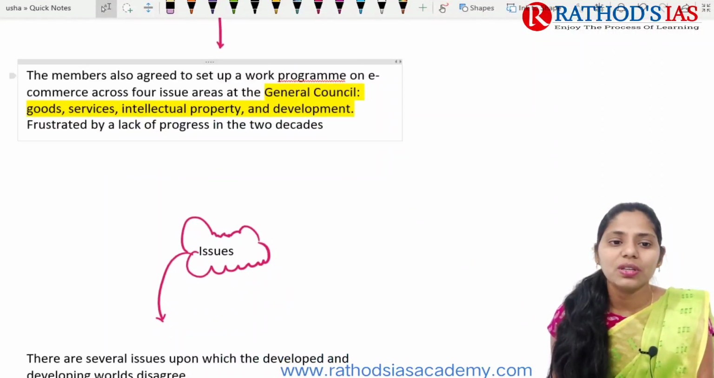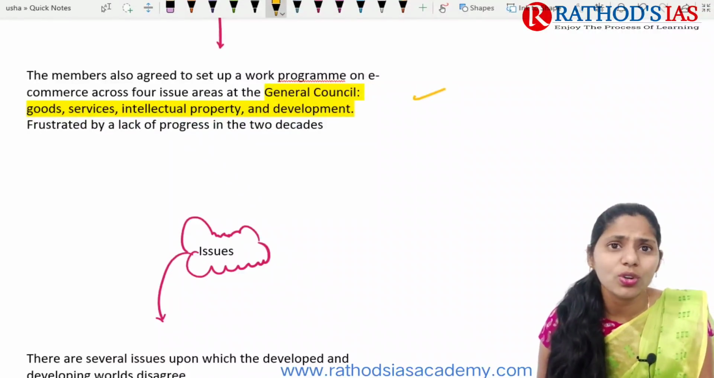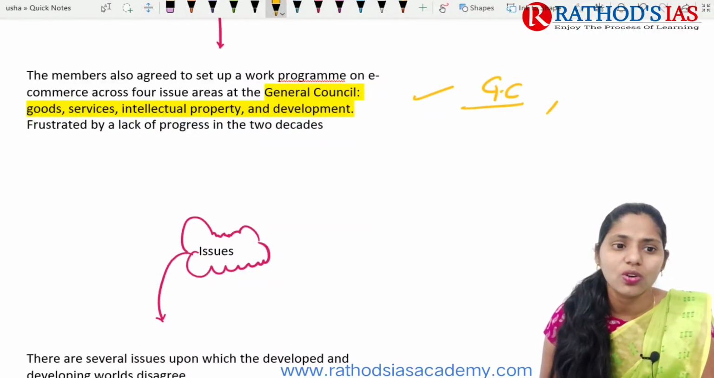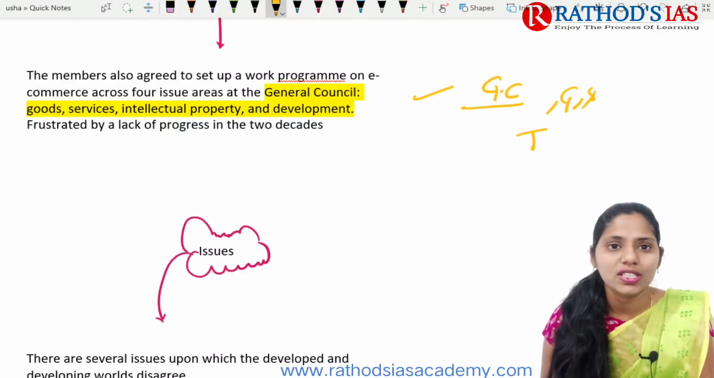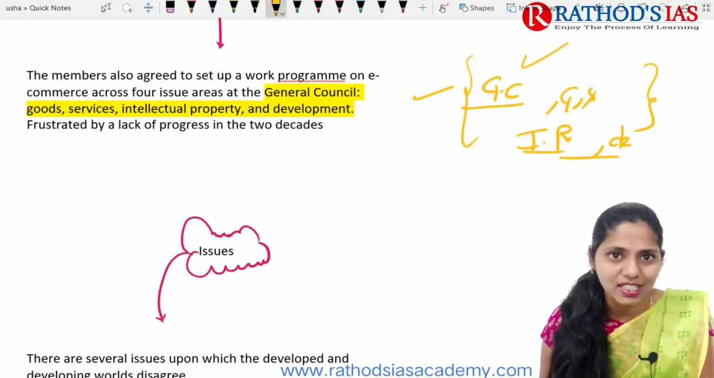Because of this moratorium opposed by developing countries like India and South Africa, the members also agreed to set up a work program on e-commerce. They want to discuss issues like the general council, goods and services, intellectual property rights, and even development. But from the last two decades onwards, we are seeing a lack of progress regarding this issue.